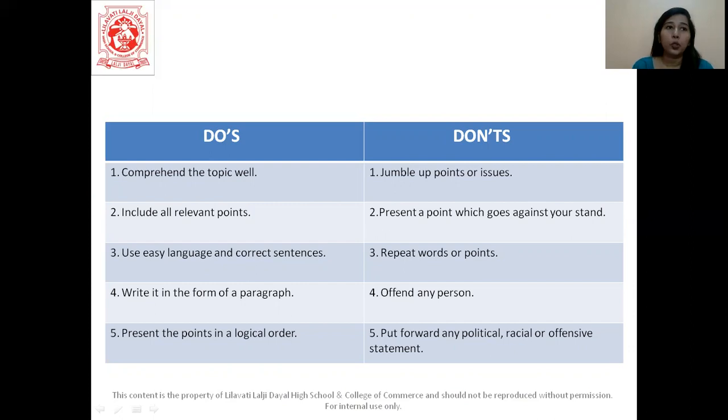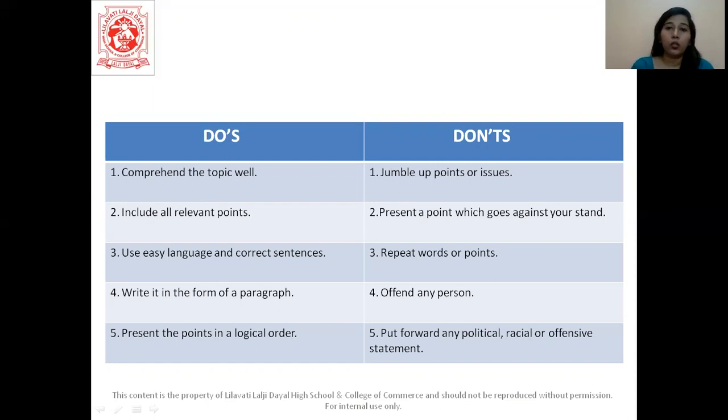Because if I do not believe in something and I have to write in favor of it, I will not be able to articulate my thoughts, and I will not get pointers also. So do not present a point which you do not believe in, because it will become very difficult for you to manipulate yourself and the points which are given.